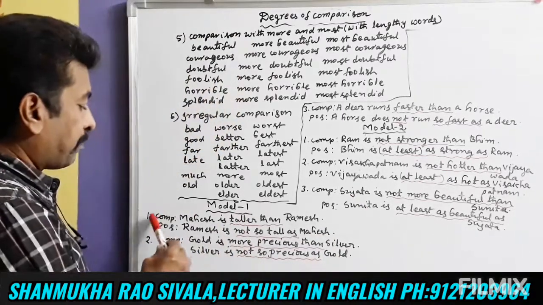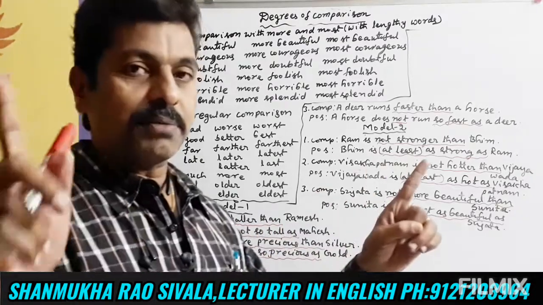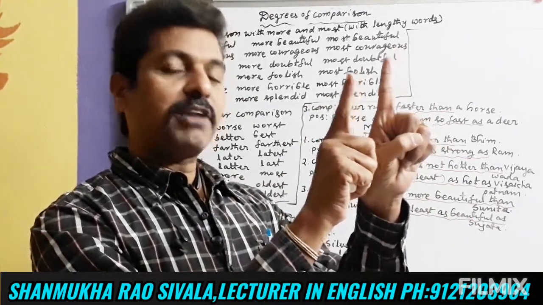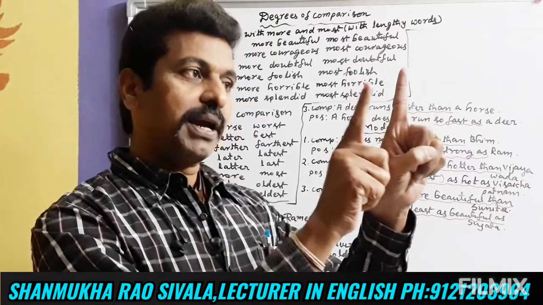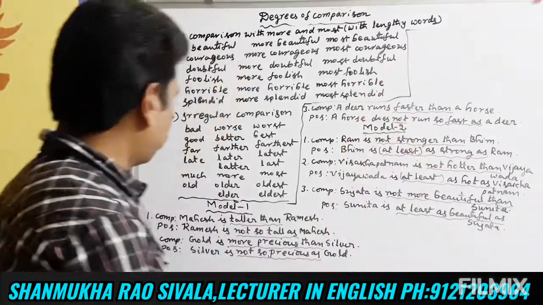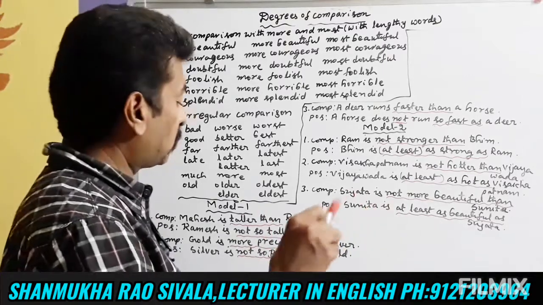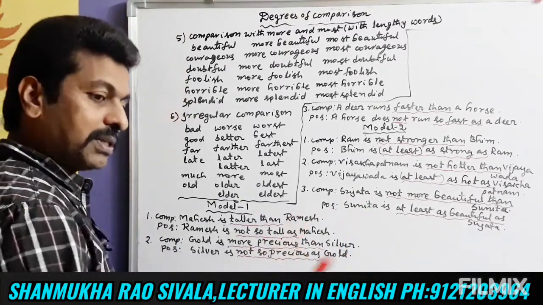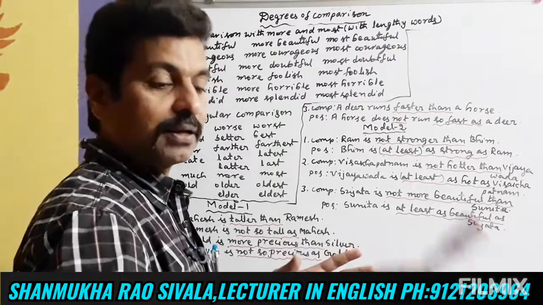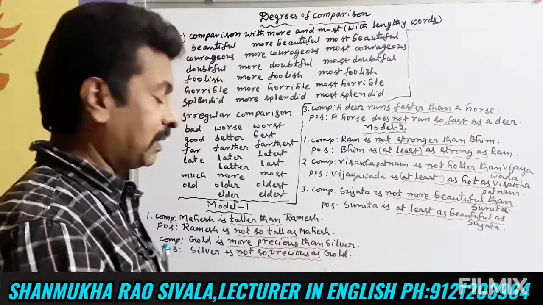So model 1, comparative. Mahesh is taller than Ramesh. Mahesh and Ramesh are there. When we make a comparison between these two, Mahesh is taller than Ramesh. Taller than, the comparative form, we used. Mahesh is cleverer than Ramesh. He is cleverer than, he is taller than, he is greater than. This is how we make a comparison.